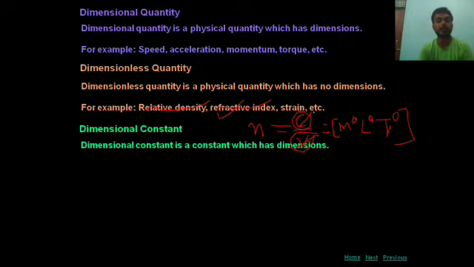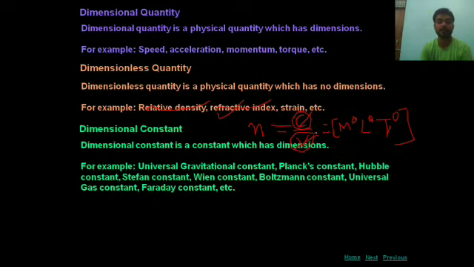Again, a dimensional constant is a constant which has dimension. For example, the universal gravitational constant, capital G, you have studied in class 9th. Planck constant, you will study in chemistry and physics also. Hubble constant, Stefan constant, Wien's constant, Boltzmann constant, universal gas constant, Faraday constant. All these constants are universally constant, but these have a dimensional formula. These have a unit.